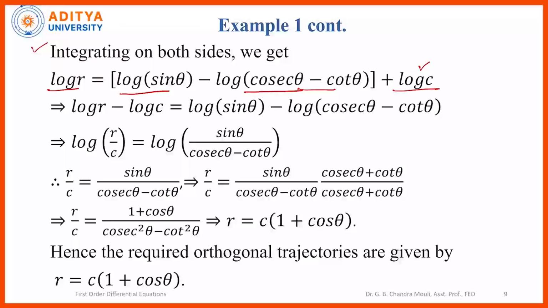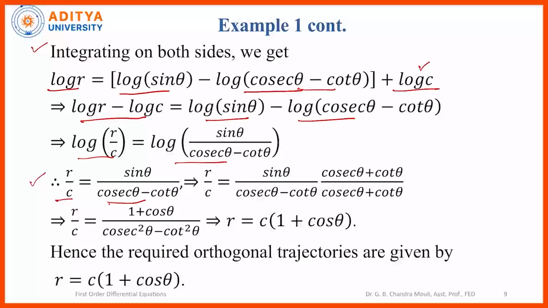Now upon simplification, log r minus log c, which is obtained from the right hand side, is equal to log sin theta minus log of cosecant theta minus cot theta. Again, by the property of logarithms, log r minus log c is log of r by c, and on the right hand side also log of sin theta by cosecant theta minus cot theta. Now raising to the power of e on both the sides, we get r by c is equal to, log gets removed, r by c is equal to sin theta by cosecant theta minus cot theta.